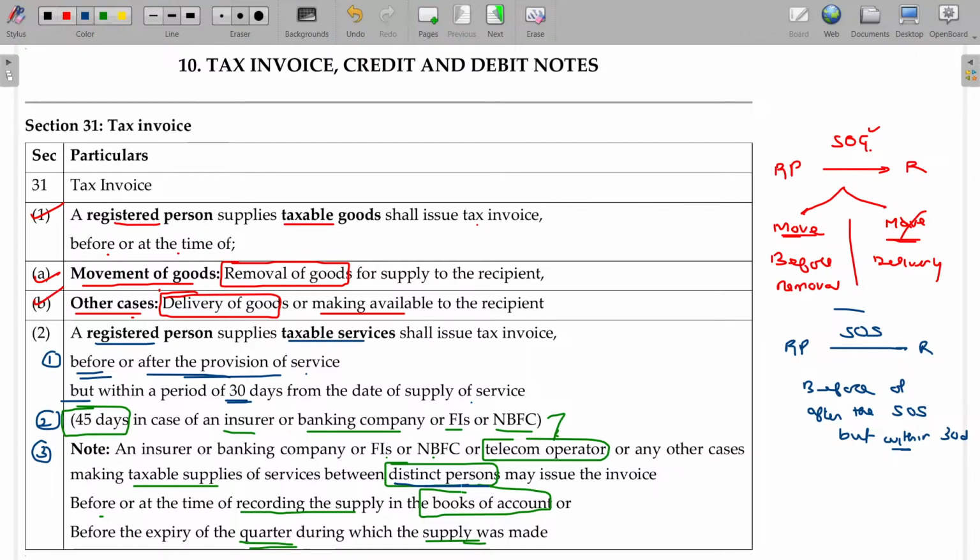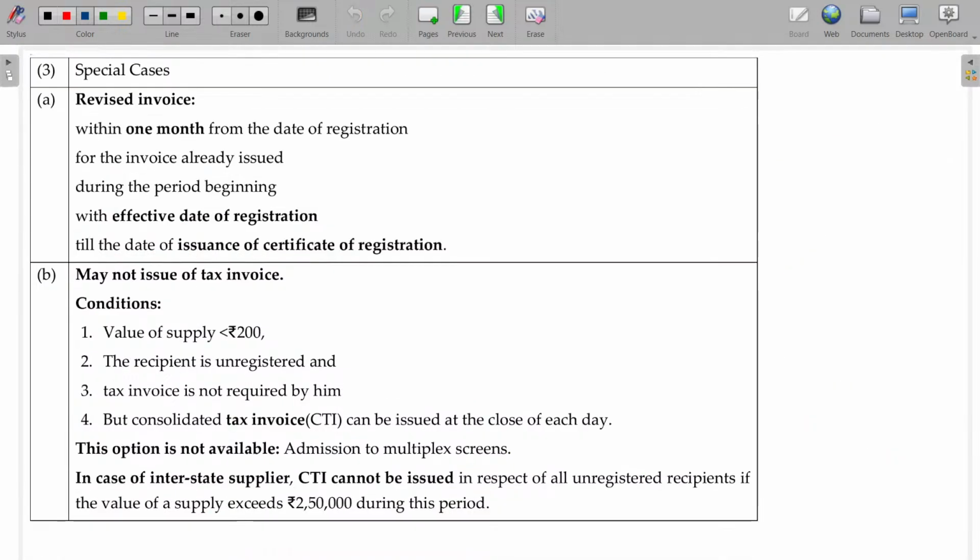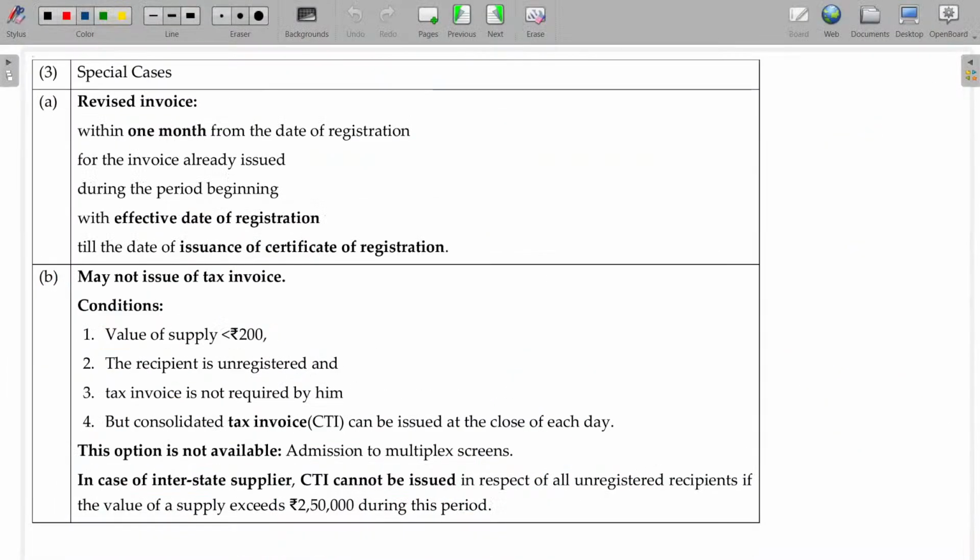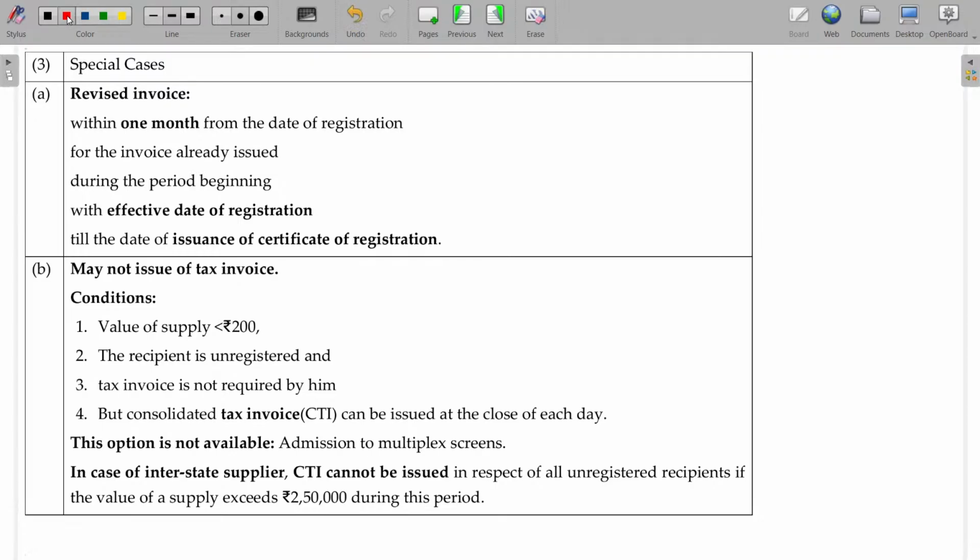Section 31, clauses 1 and 2. One is the deadline for issue of the tax invoice for supply of goods. Two is all about the deadline for the issue of the tax invoice for the supply of services. Clear? So usually you have to link this chapter along with the time of supply. Time of supply. Is that okay? Special cases. You have to be careful with these special cases.